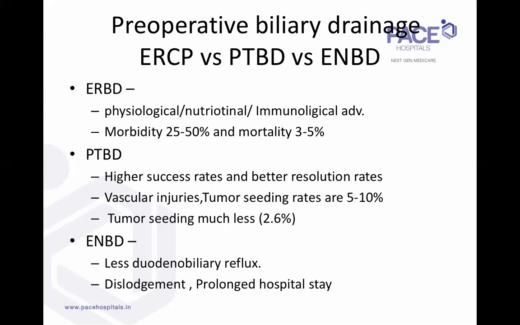So, like I said, an ERCP can be done. But during the ERCP, you may accidentally cannulate one side, inject contrast into it, and not be able to catheterize or stent it. And in hilar strictures, unlike lower CBD strictures where the stent goes around 5 to 7 centimeters above the stricture, most of the time the stent is only 1 or 2 centimeters above it. So if it slips down by a couple of centimeters, it is dislodged, and the system is infected. So there's a lot of morbidity for ERCP, 25 to 50%, and a mortality of 3 to 5%.